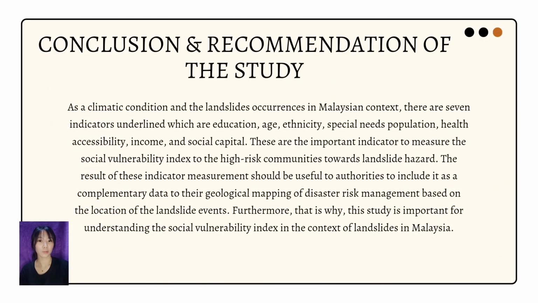For the conclusion and recommendation of the study, there are 7 indicators underlined, which are education, age, ethnicity, special needs, population, health accessibility, income, and social capital. These are the important indicators to measure the social vulnerability index of high-risk communities towards landslide hazard.